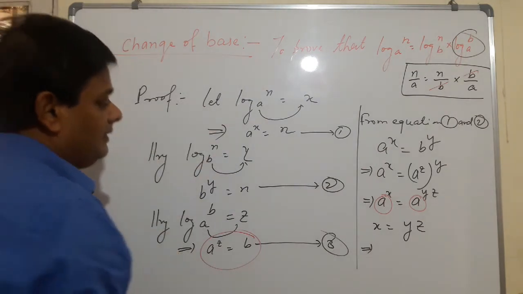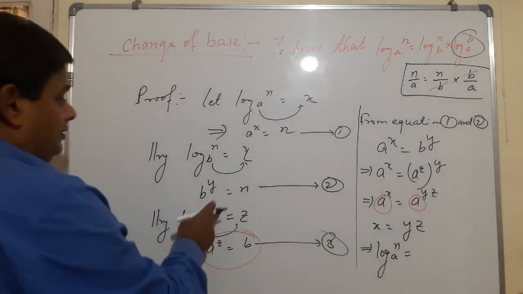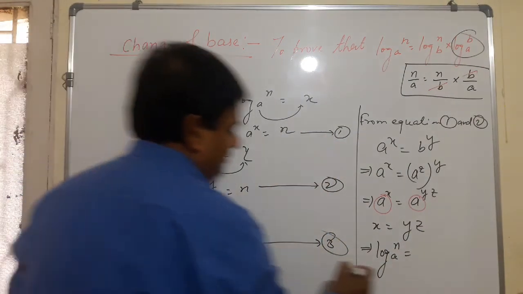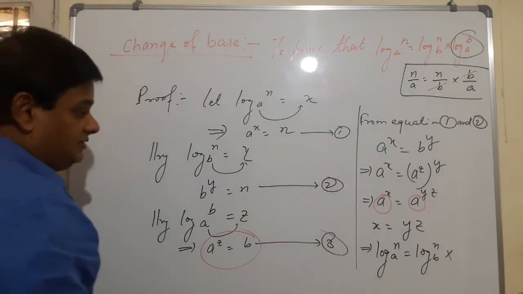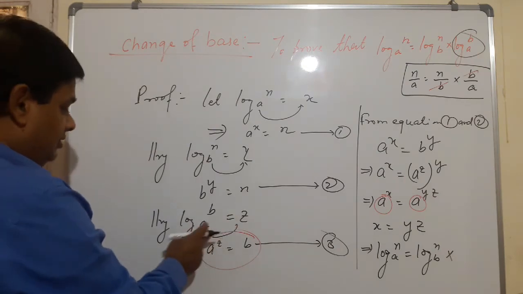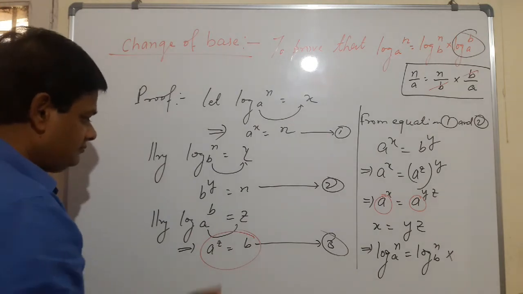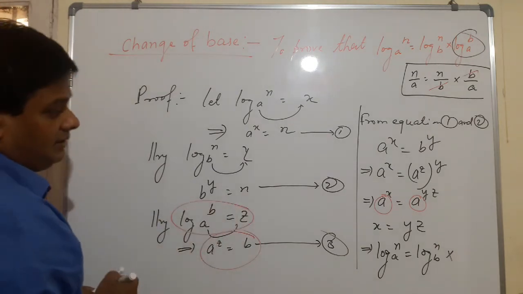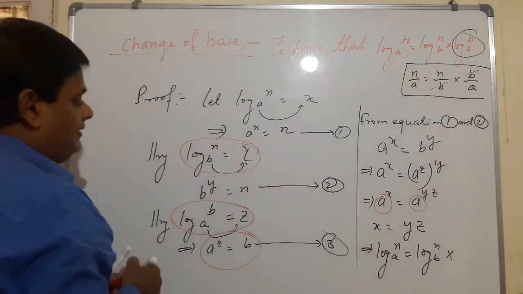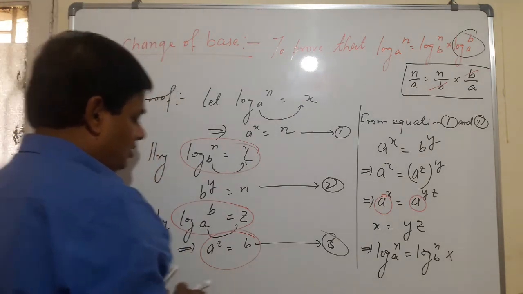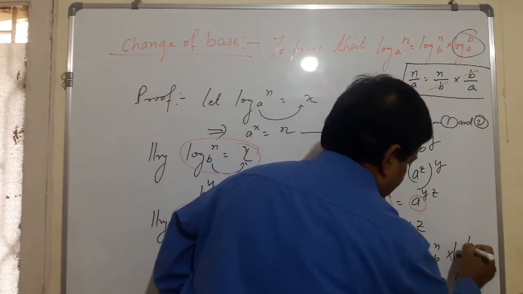So log n to the base a equals y into z. y is your log n to the base b, and z is your log b to the base a.